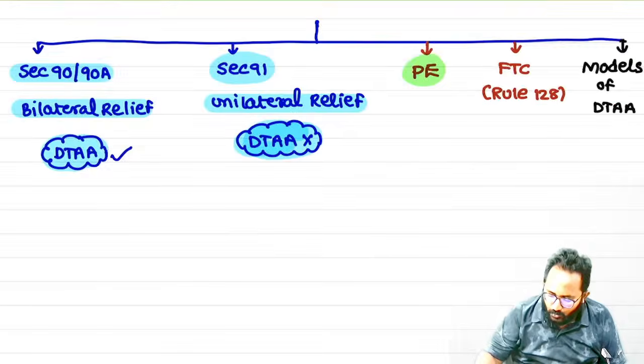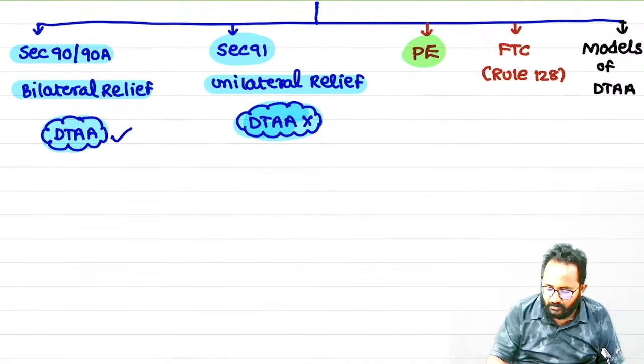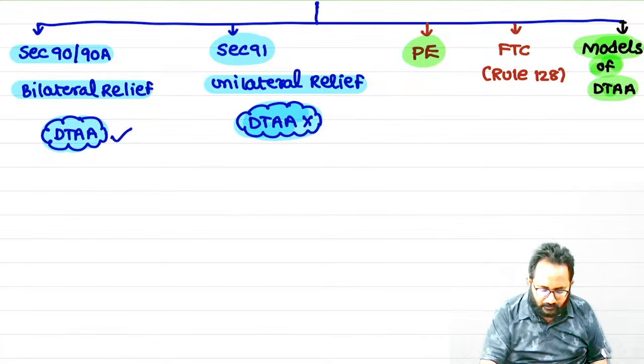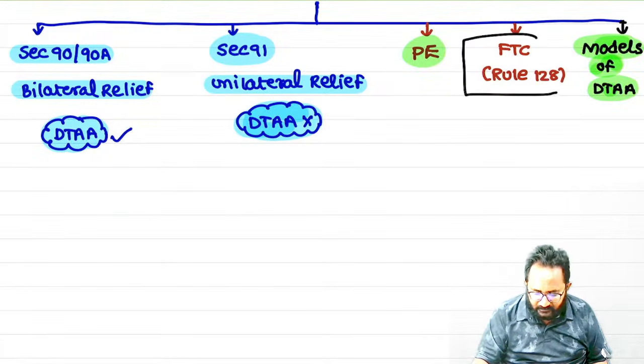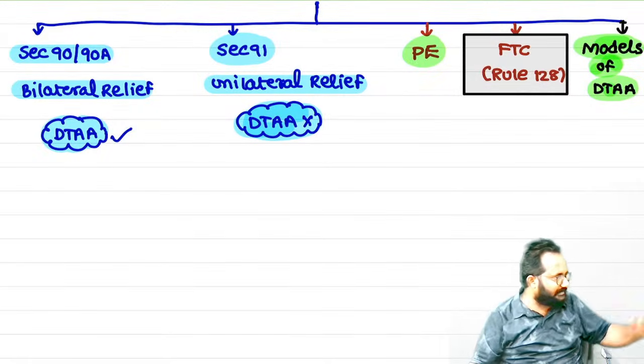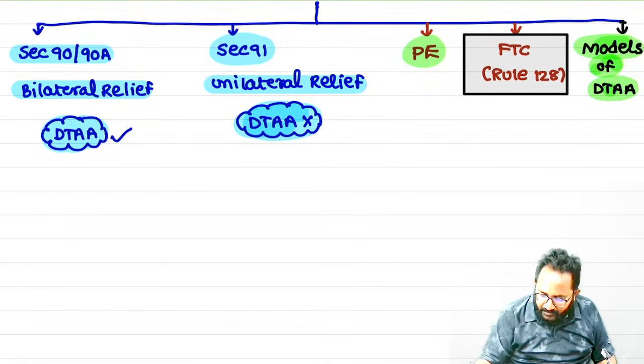Now we have to discuss the next topic, models of DTAA. It is important, so that's why I have taken it in a preferential manner. Then after, we can discuss FTC in a speedy way also, because it is not asked in the recent or past exams also. Models of DTAA, very important. In every attempt, you can get the question also.